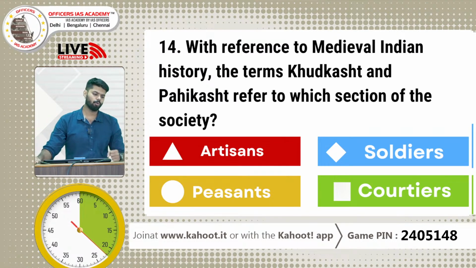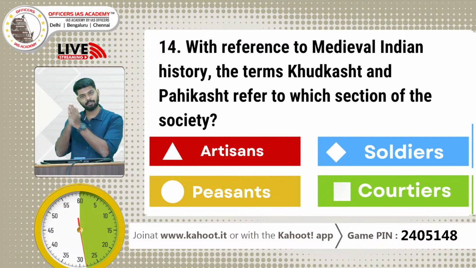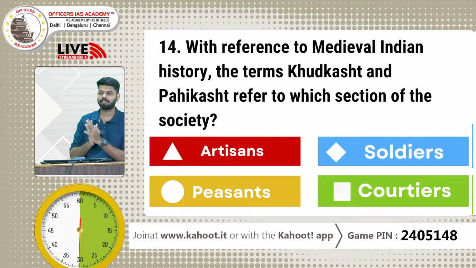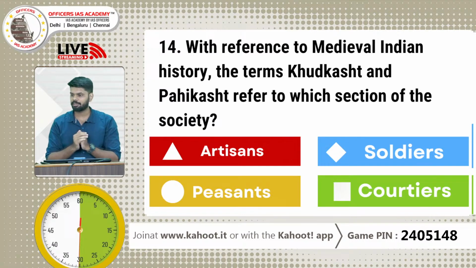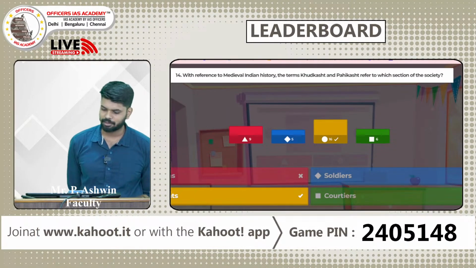So once again, if you are looking at the ancient history or medieval history books, you can see these italic font words. You should definitely take a separate note, write these italic words and write their meanings, because at least one or two questions have been asked from these areas. And the answer people have chosen is C, peasants, which is the right answer.